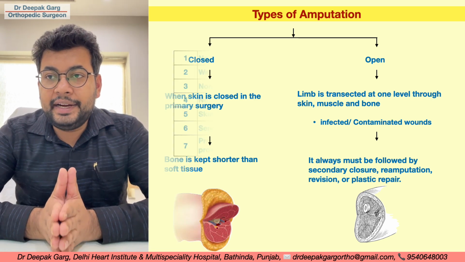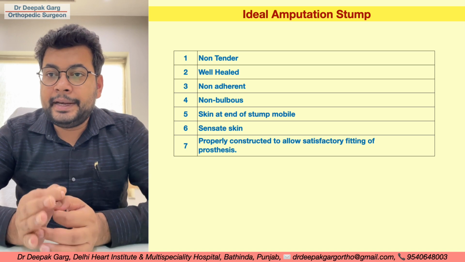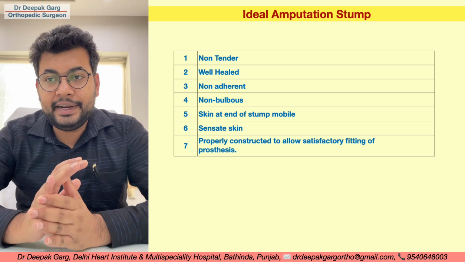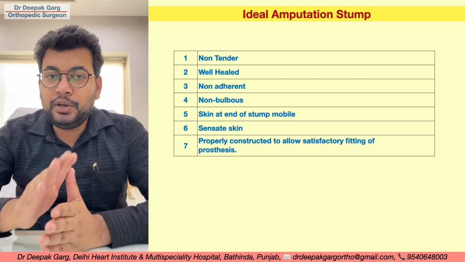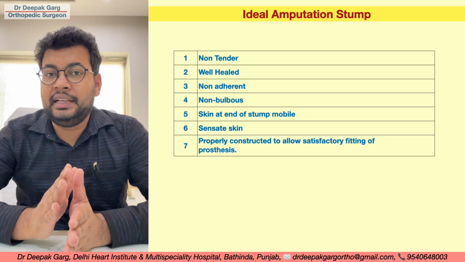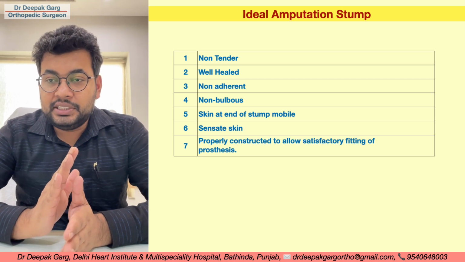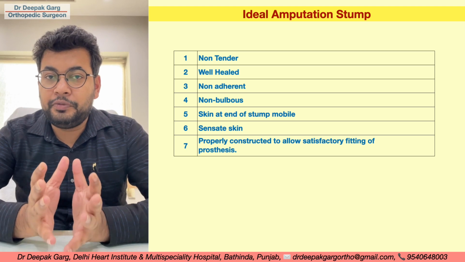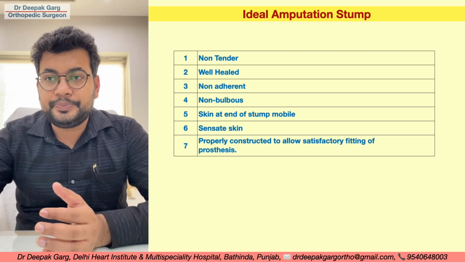So what is an ideal amputation stump? It should be non-tender, well healed, non-adherent and non-bullous. Skin at the end of the stump should be mobile and sensate, and the stump should be properly constructed for the fitting of a prosthesis.